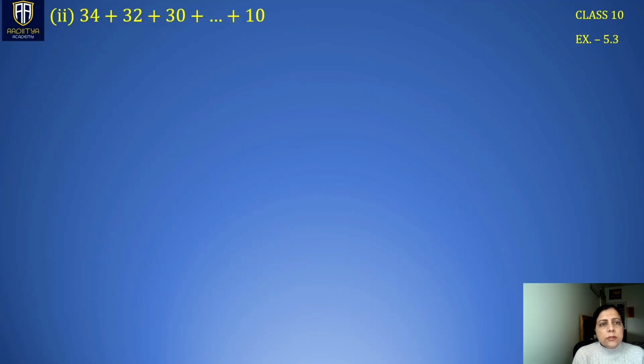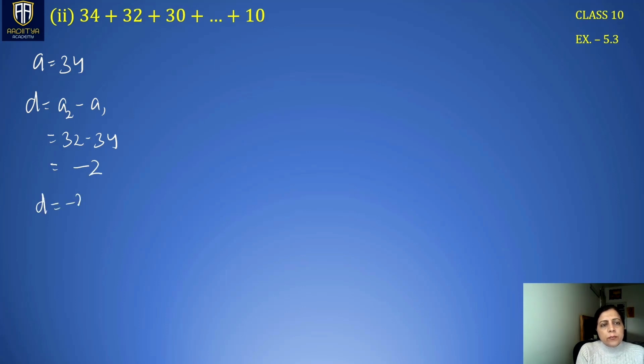Next is also a series with the first term and the last term given. Here your first term is 34. For D, we have to calculate A2 minus A1, which is 32 minus 34. That is negative 2. D is negative 2. Now A and D are known to us, but we do not know the number of terms in the sequence.